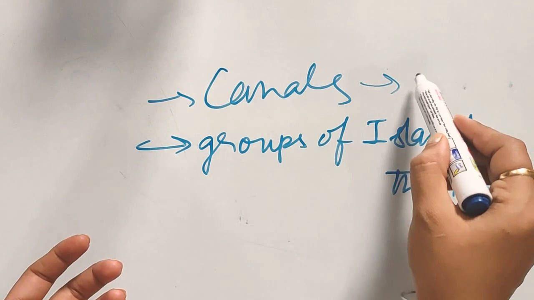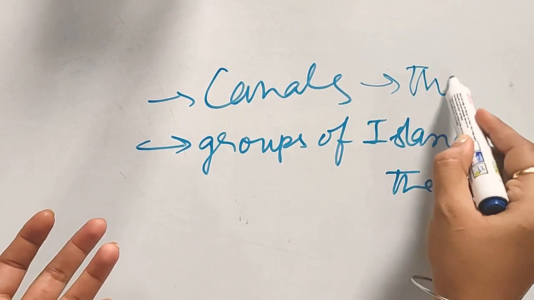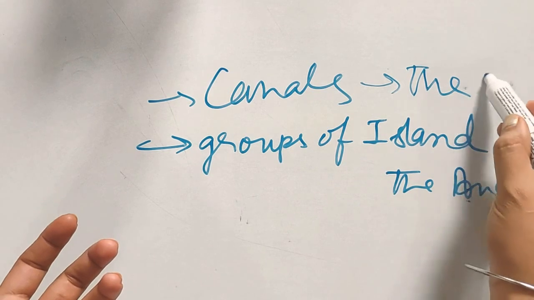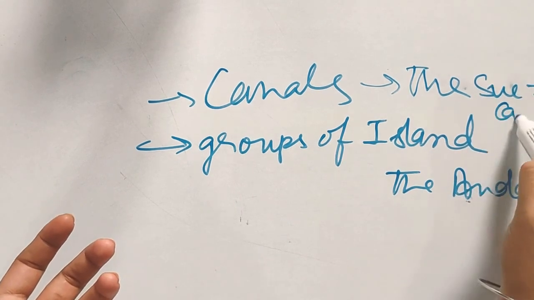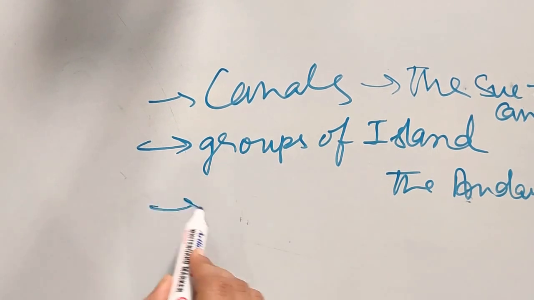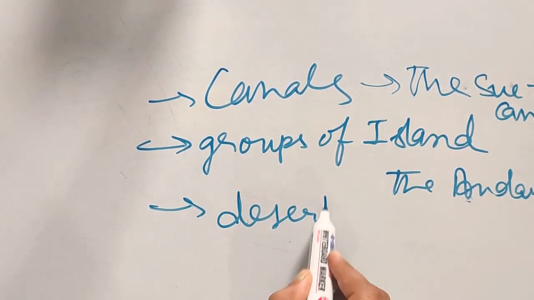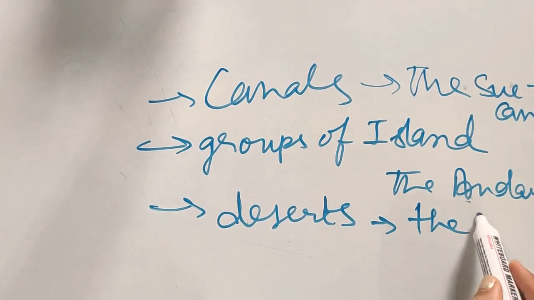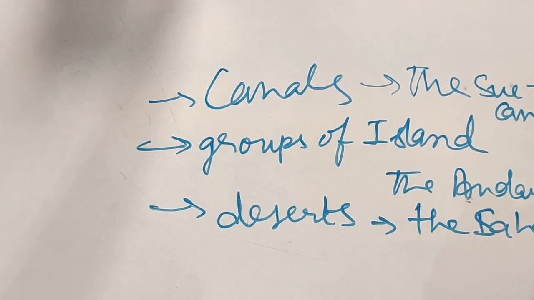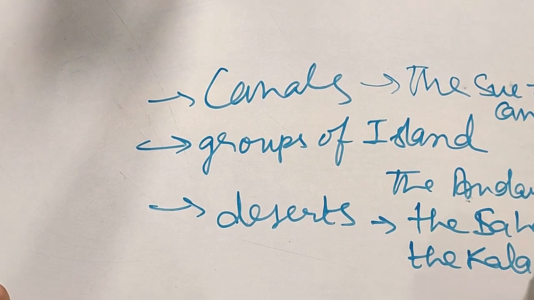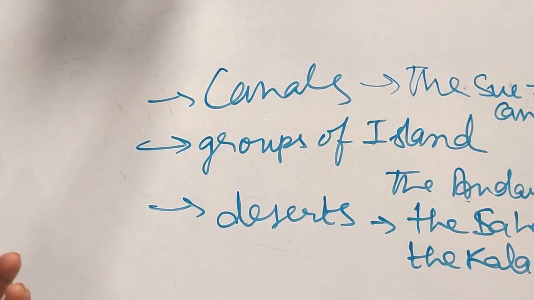And for canals, the Suez Canal. Okay, the Suez Canal. And desert names also, like the Sahara, the Kalahari Desert, the Gobi Desert. So before the name of a desert we use the.